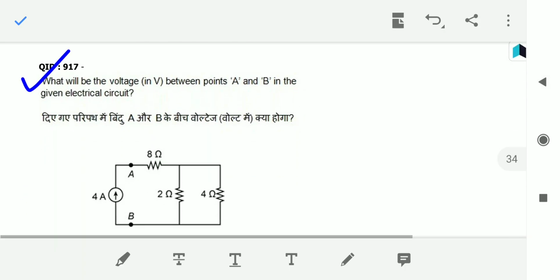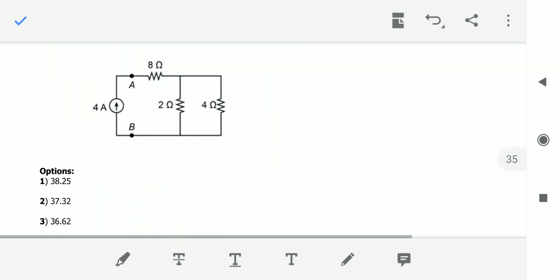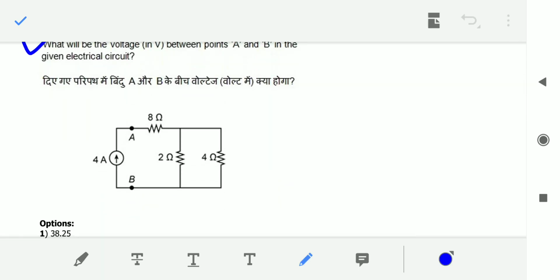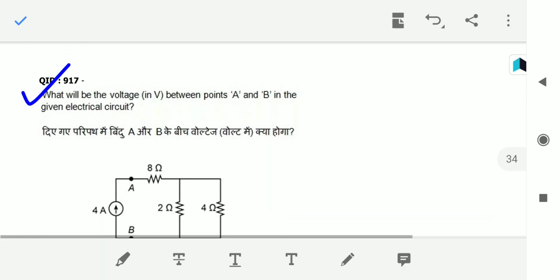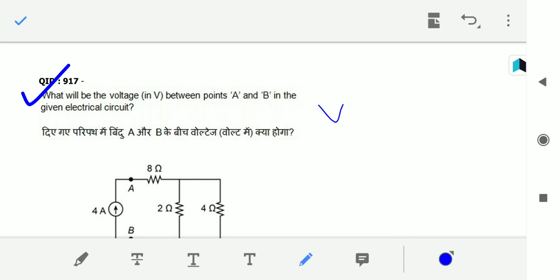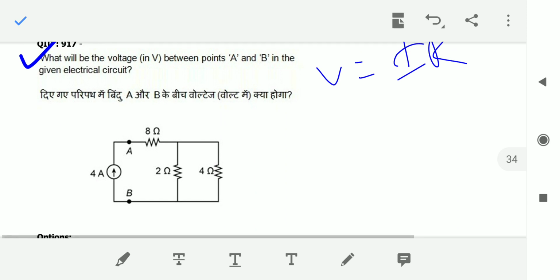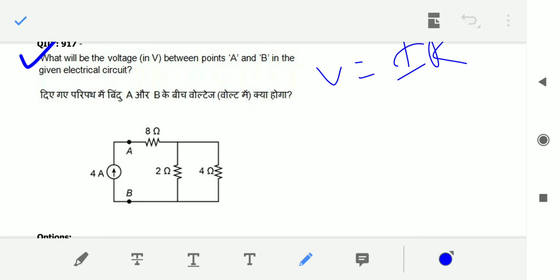And next, question number 17. What will be the voltage V between the points A and B for the given electrical circuit? See, V is nothing but I into R, right? V is equal to I into R. If you observe carefully, R is nothing but R equivalent, right?